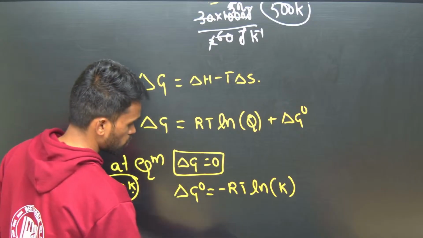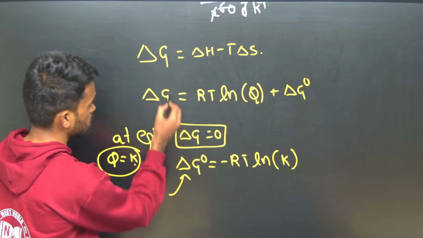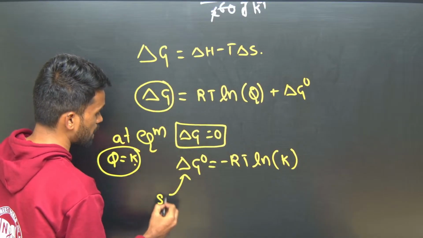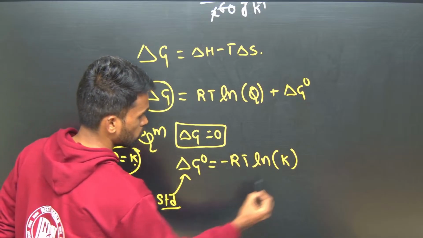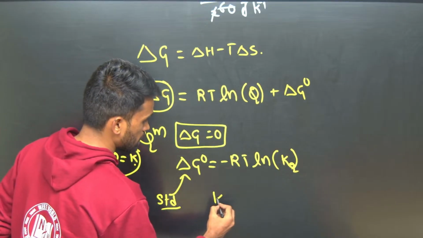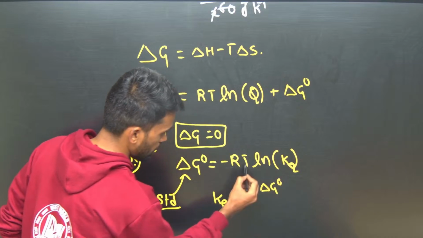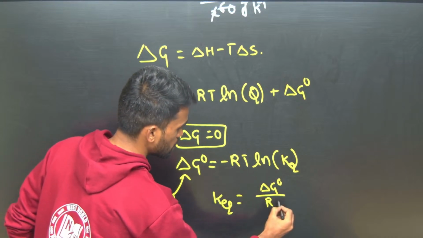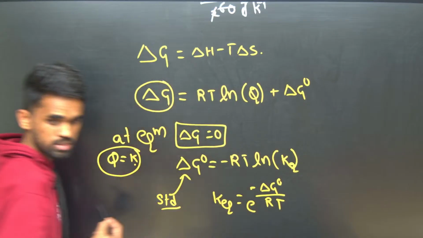What about delta G naught? This is the standard Gibbs free energy change. K means equilibrium constant. If I want to get the K equilibrium value, delta G naught goes to the other side, becomes minus delta G naught by RT, and K becomes exponential.